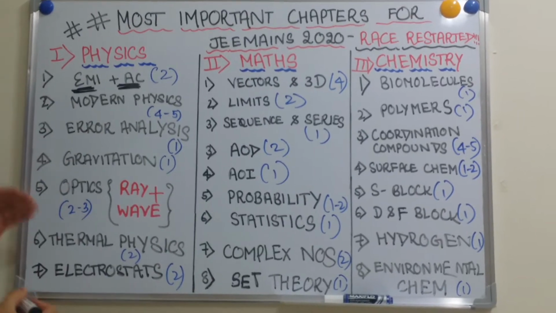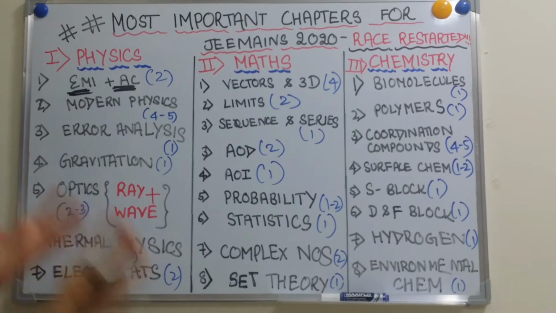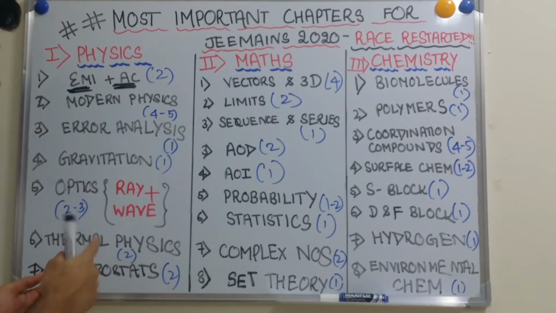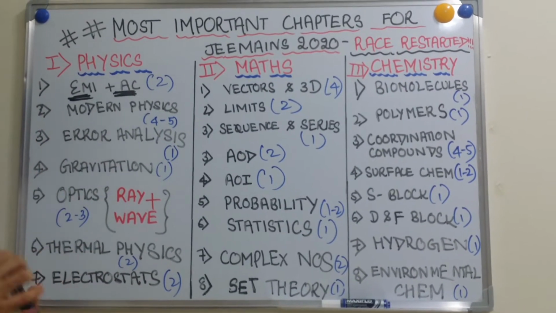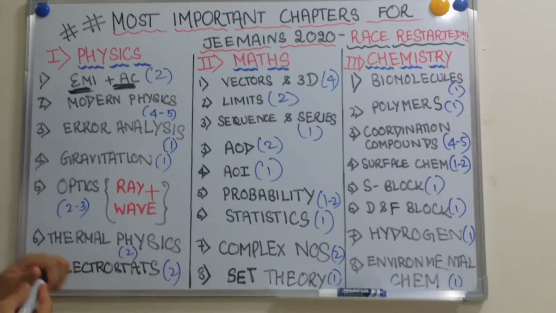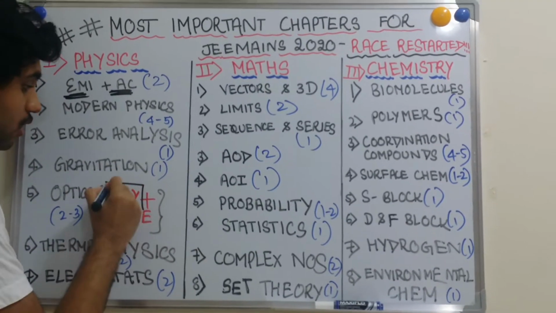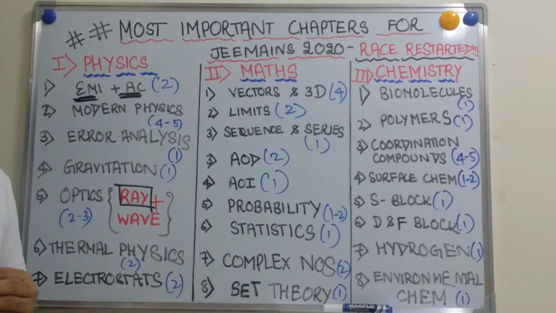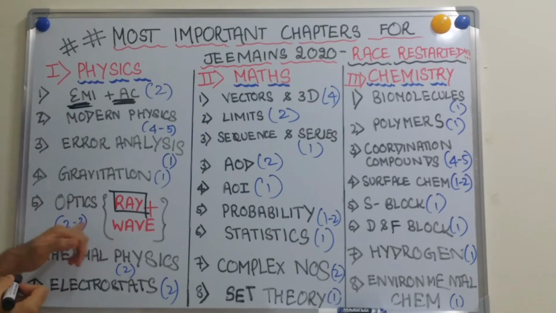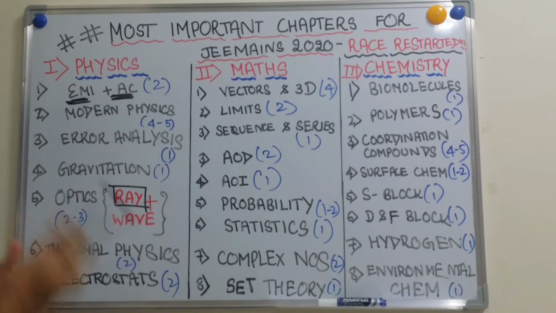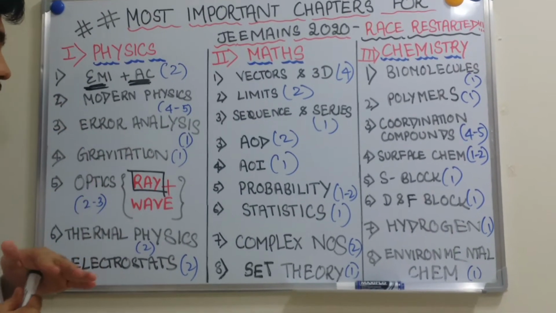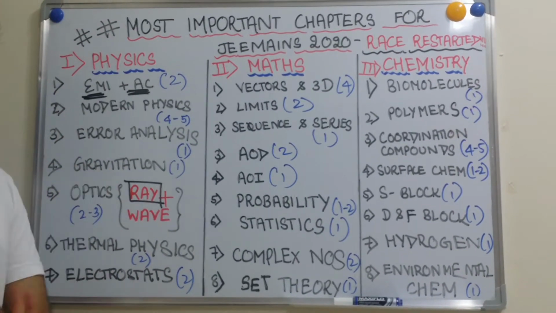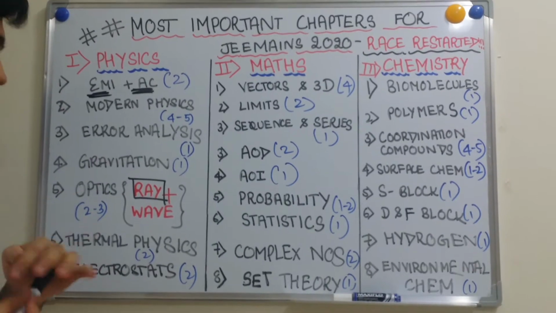Next, optics. Optics is ray and wave optics. When you are studying, wave optics is a bit difficult. Ray optics is easy but quite lengthy, and the most repeated concept from ray optics is optical instruments, microscope and telescope. So we see 2 to 3 questions from both. Normally if you have 3 questions, one comes from wave optics and 2 from ray optics. Ray optics is given more priority as compared to wave optics.